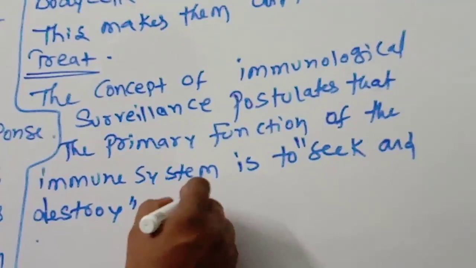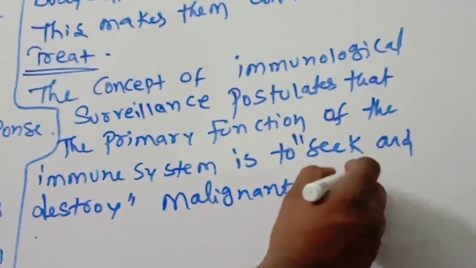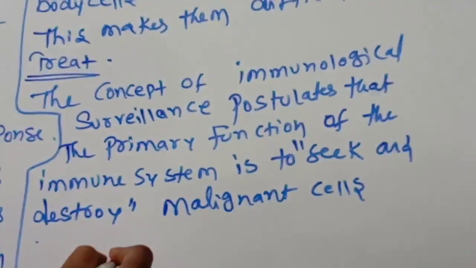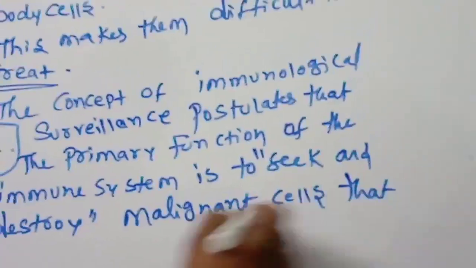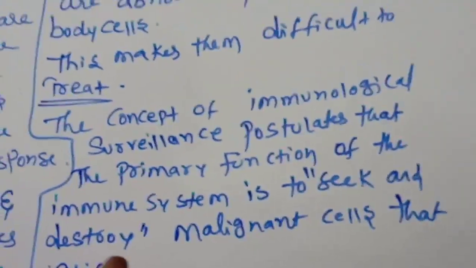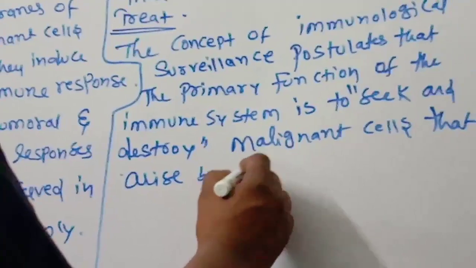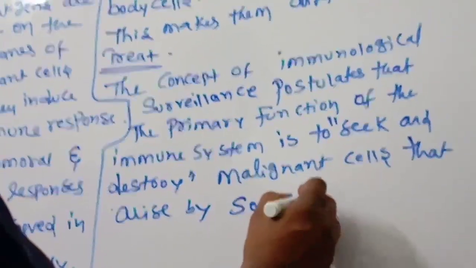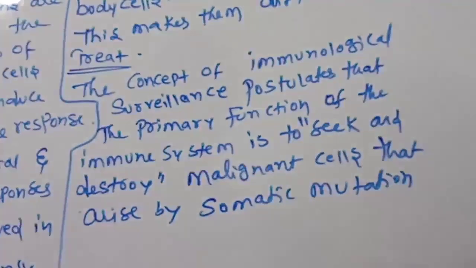Malignant cells that arise by somatic mutation. What is somatic mutation? Somatic cell gene changes.